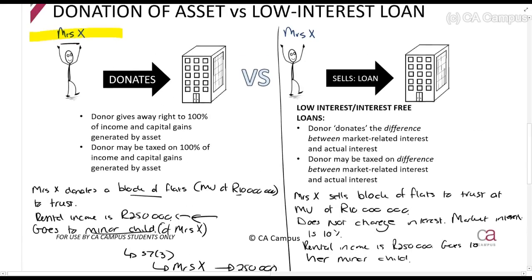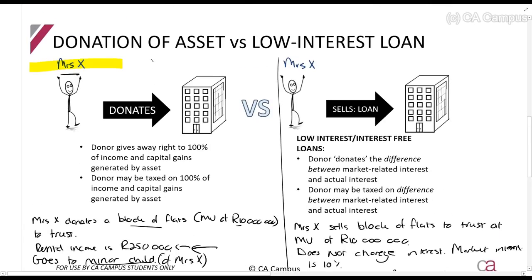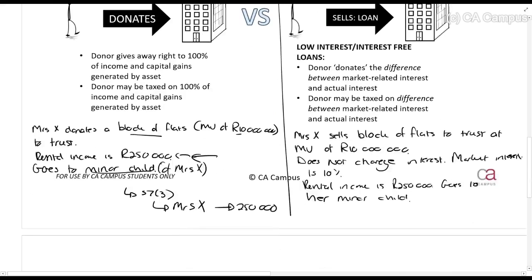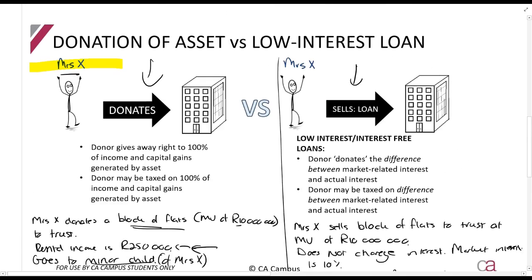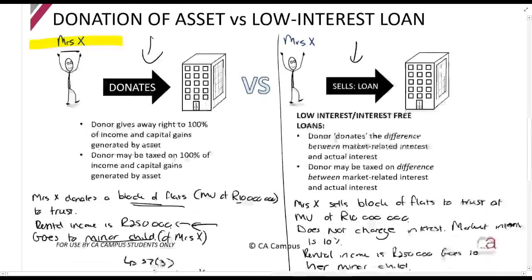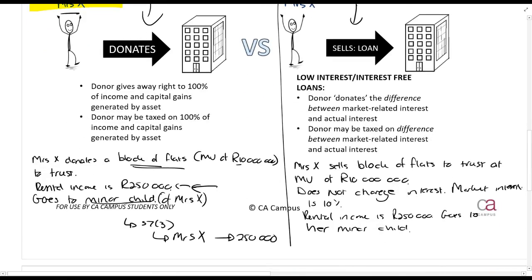Okay, so what's the difference between these two situations? In the first situation, she donated the entire block of flats. She didn't sell it. She gave away the entire asset. In the second situation, she sold it. She didn't give it away. She sold it at its market value. She just did not charge interest. Now, Section 7C will be applicable.